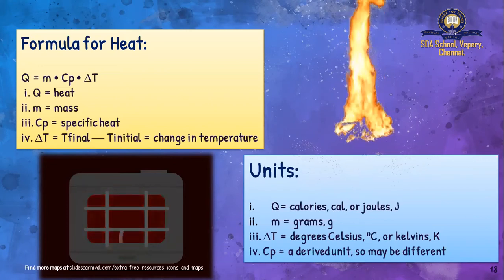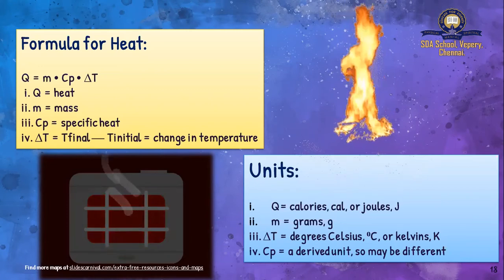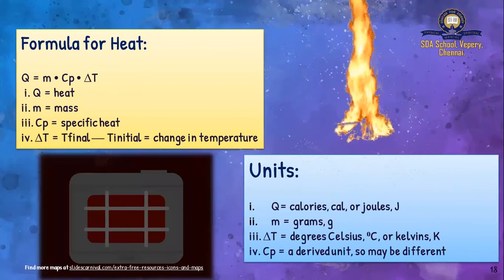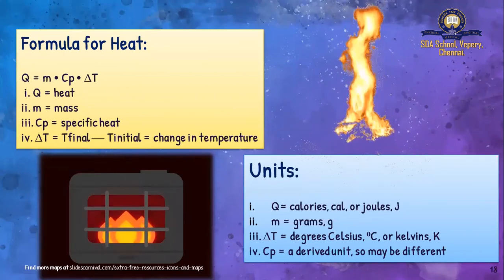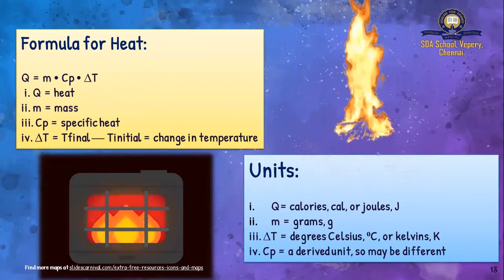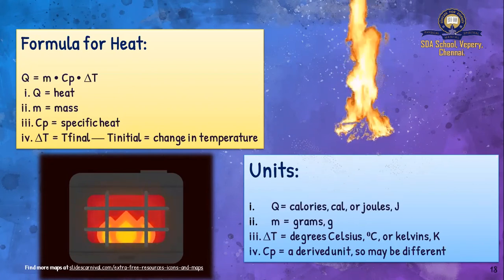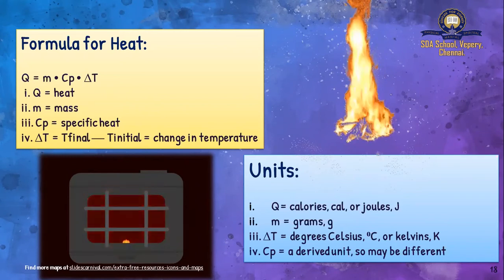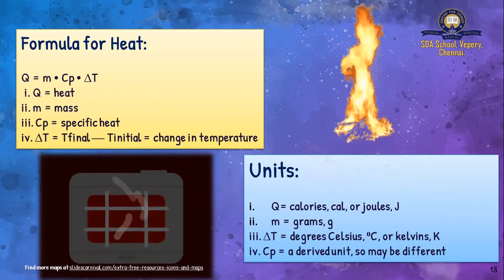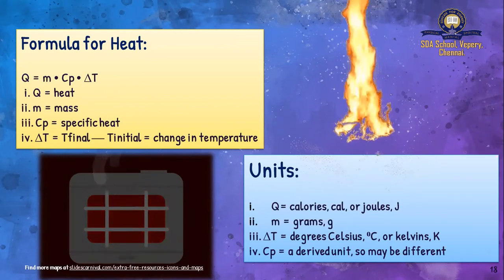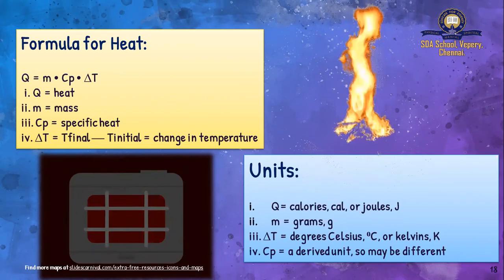This triangle T is called del T. Whenever we put a triangle, we call it del. Del means small value. Okay, a small change in temperature, a small amount of heat. So a small value we will put as del T. So Q is equal to M Cp del T. Cp is specific heat capacity.